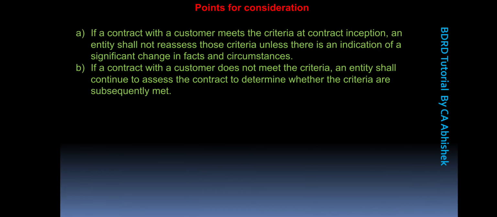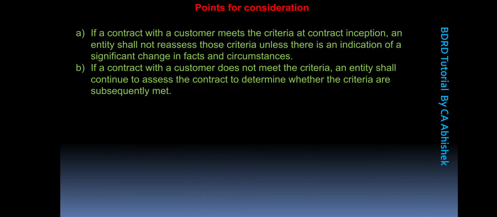Moving on to point B, we have: if a contract with a customer does not meet the criteria, then an entity shall continue to assess the contract to determine whether the criteria are subsequently met or not. So at the inception of the contract, if these specified criteria which I pointed out in the earlier slide are not met, then also you can continue to assess the contract to determine whether the criteria are subsequently met or not.